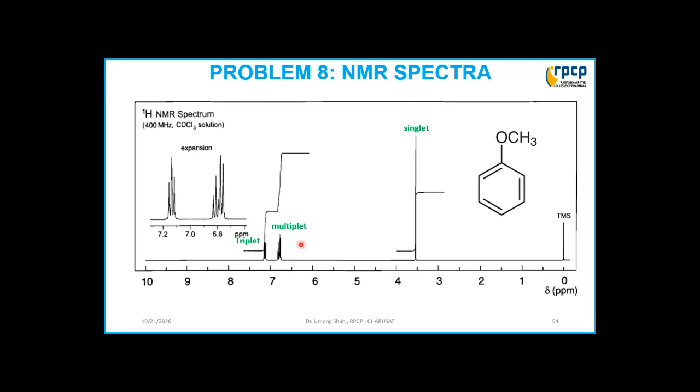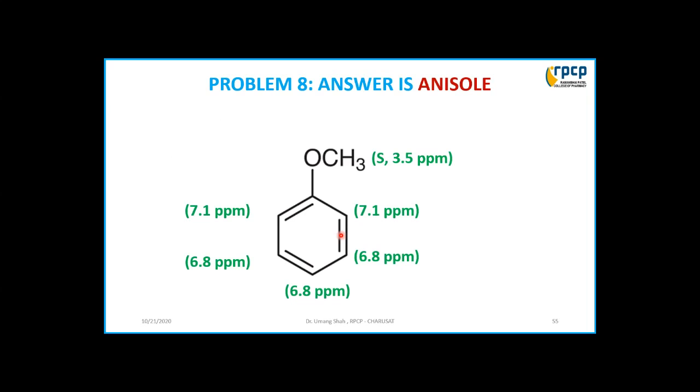So why are we getting the triplet? Because of these two protons. Okay, so for these two protons, neighboring one proton is there, so this might appear as a doublet, and this multiplet is of these three protons. For this proton, adjacent two protons are there, so it is a triplet. This again appears as a triplet and this again appears as a triplet. So it will appear as a multiplet. So this is the spectra of anisole.